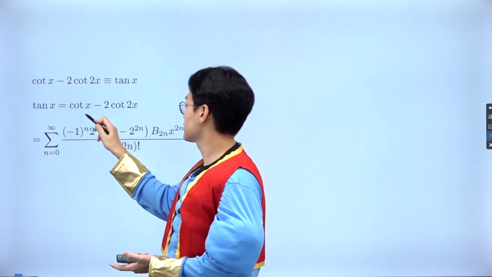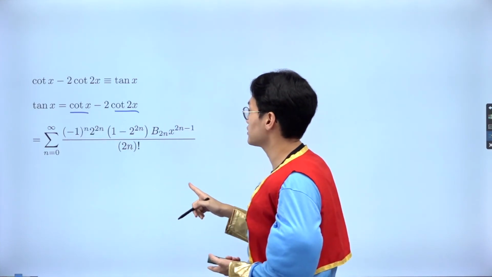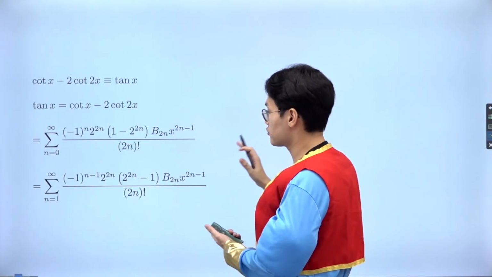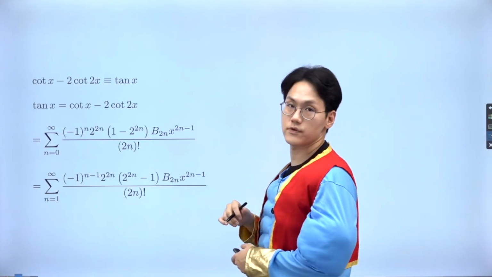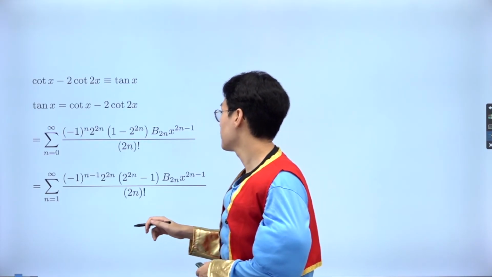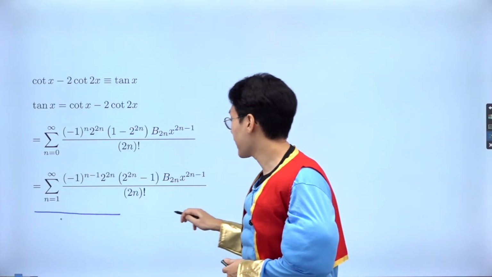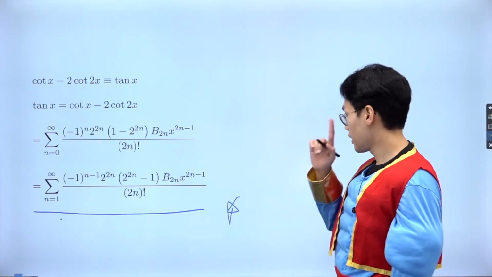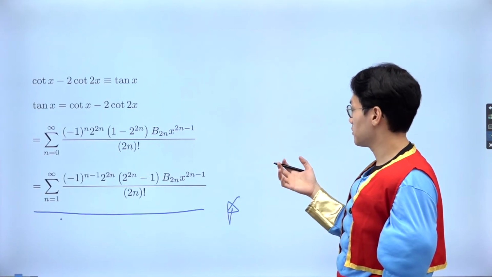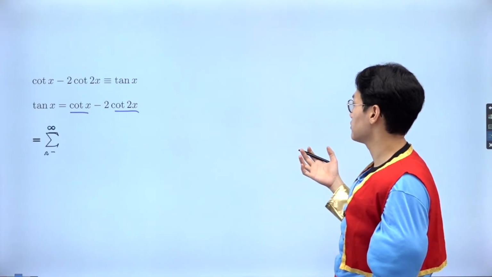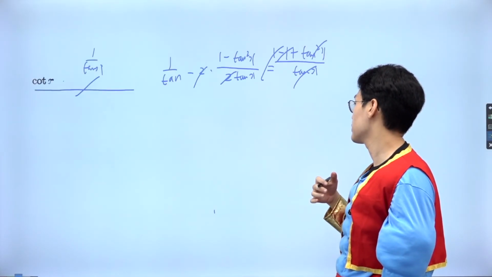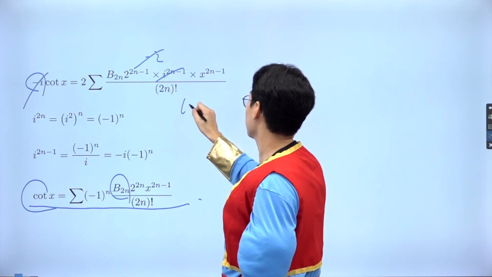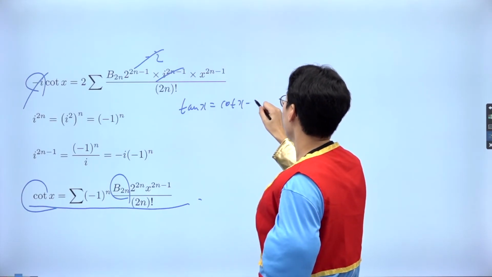I already have the Maclaurin series of a cotangent. I just use the two cotangents, and then I factorize with the common factor. Okay? And then if you try to simplify further, that will give you the Maclaurin series of a tangent. Right? So this finalizes the Maclaurin series of a tangent, derived from the Maclaurin series of a cotangent using the trig identity. Let me quickly show you more detail with the algebra. Maybe I can do that, right? So cotangent minus 2 cotangent 2x. So this was the Maclaurin series of a cotangent, wasn't it? Okay, so we saw that tangent x is cotangent x minus 2 cotangent 2x.